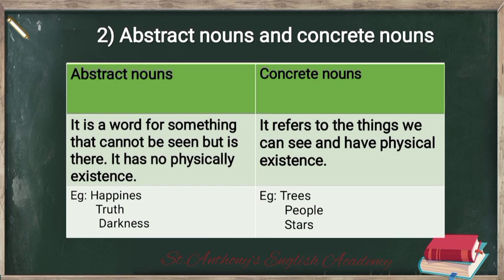So here we have a few examples. They are happiness, truth, darkness, and of course we can say proud, victory. So there are lots of abstract nouns, right? So then we have concrete nouns.